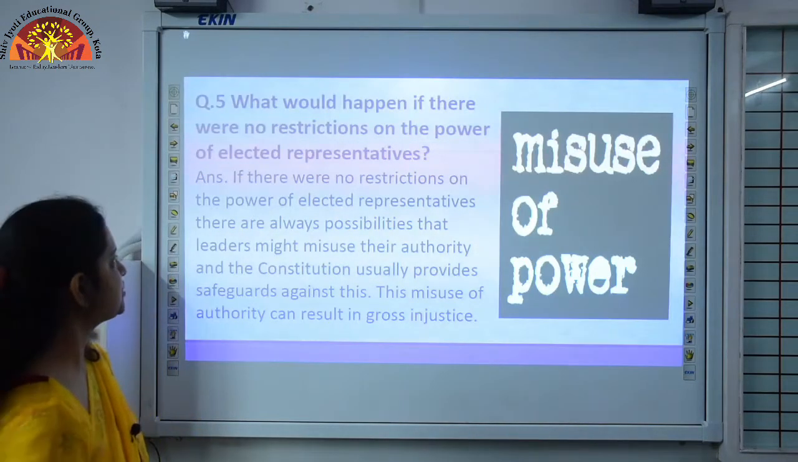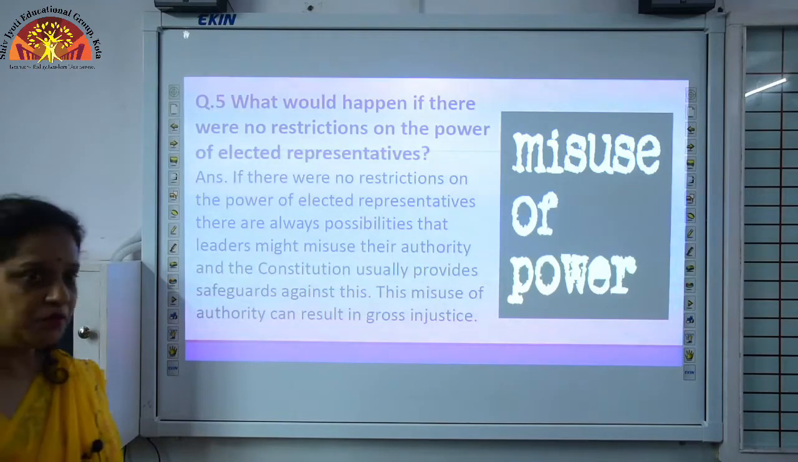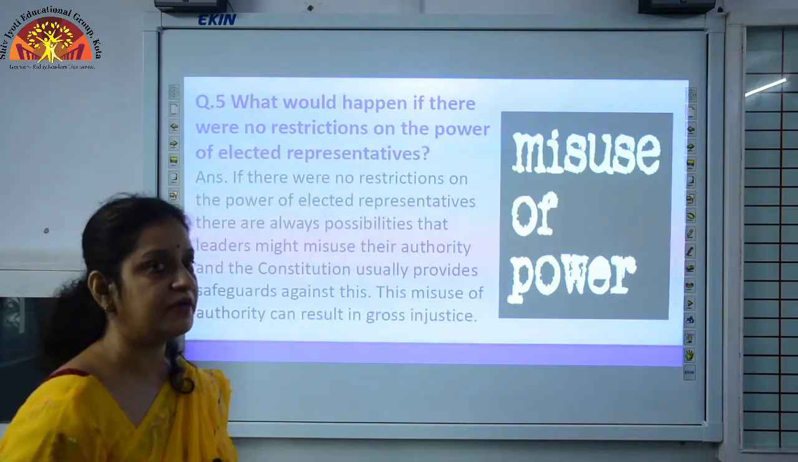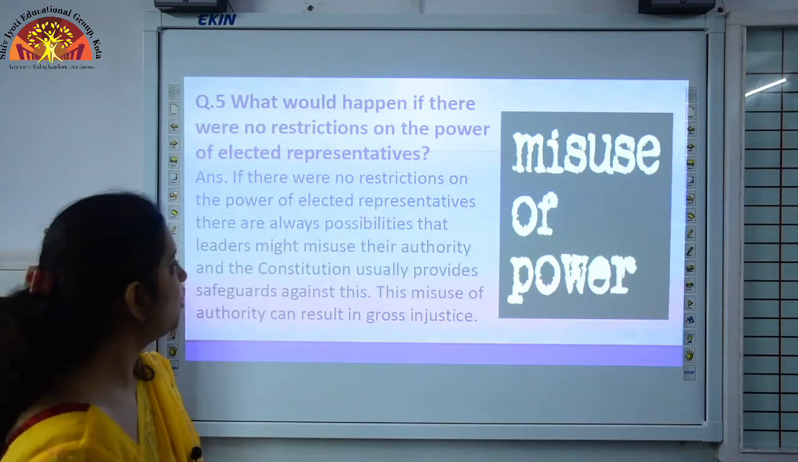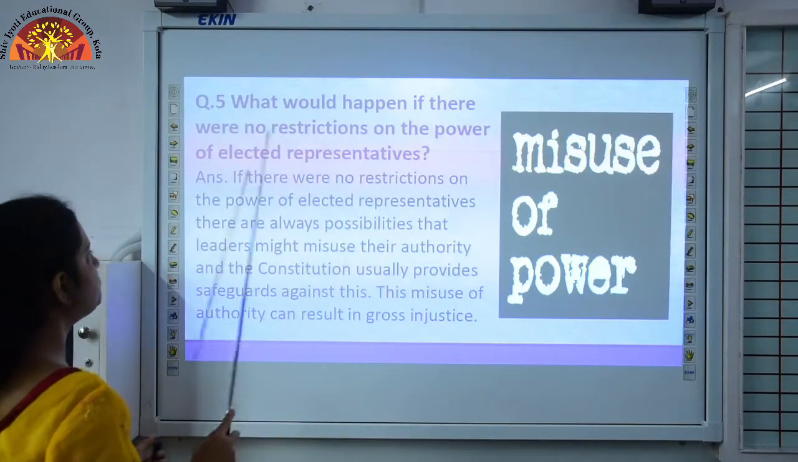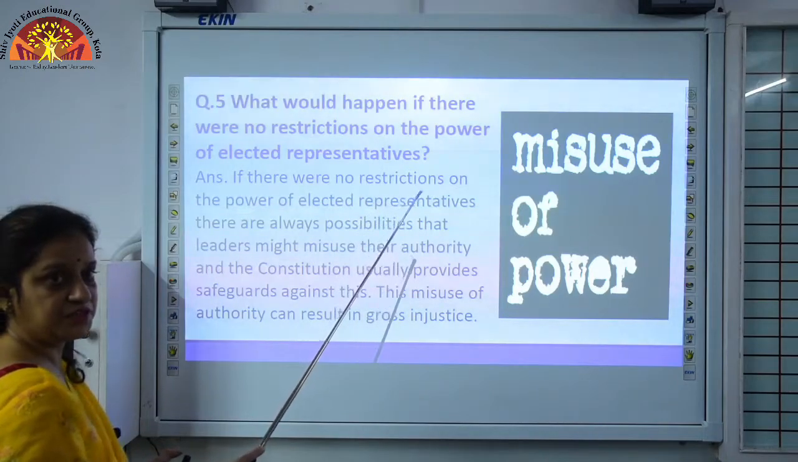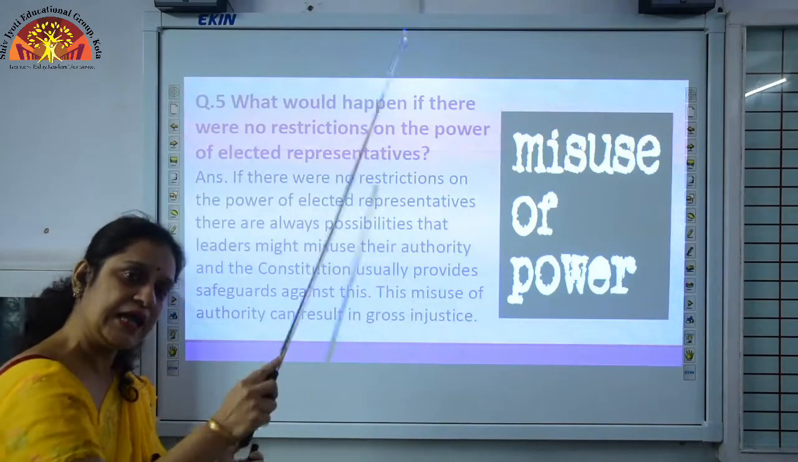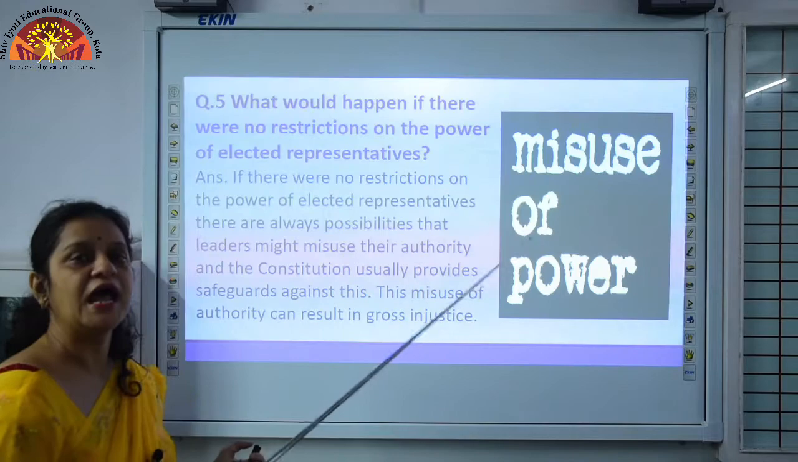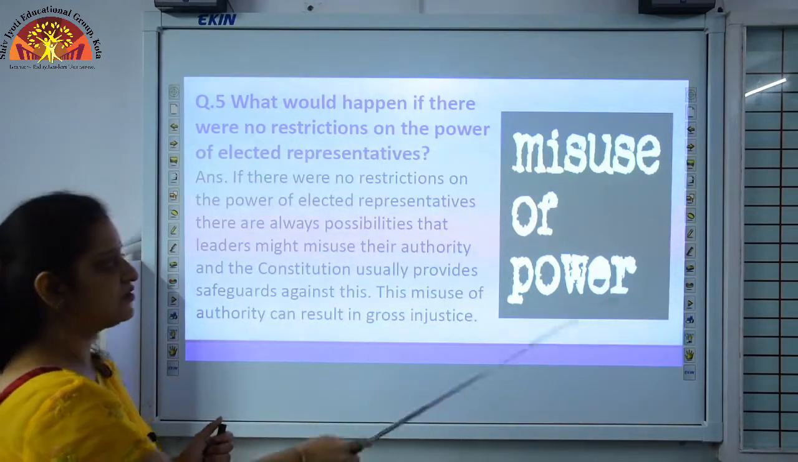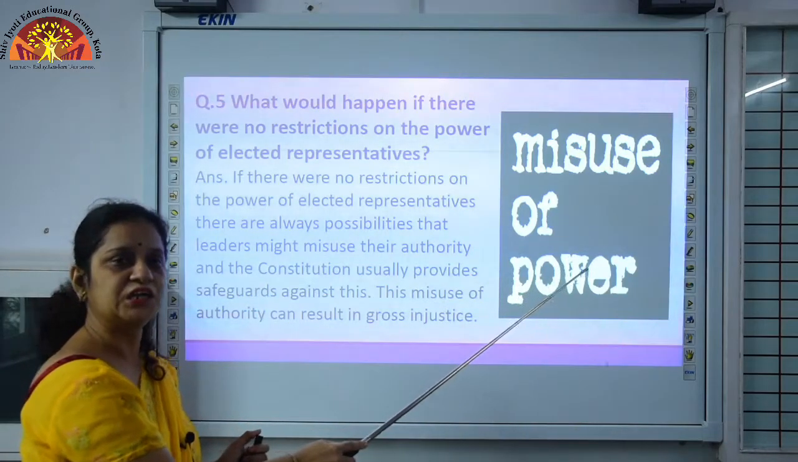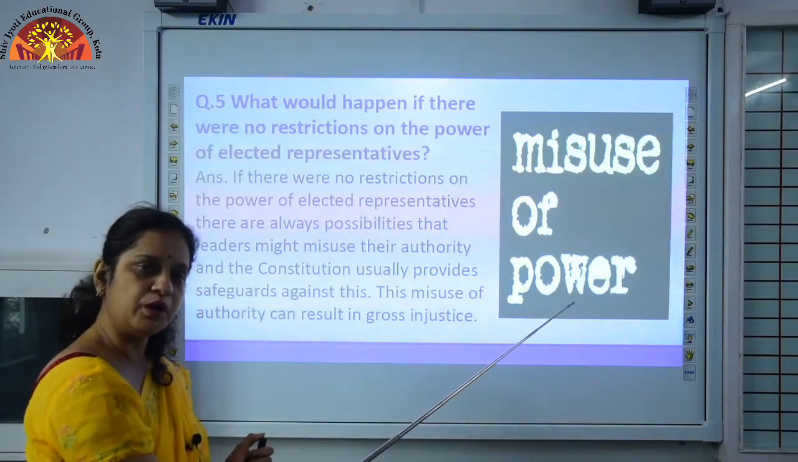Now the next question. As I have told you, it is necessary to separate the power. Why so? What would happen if there were no restrictions on the power of elected representatives? What would happen in that case if they do not have any restrictions? I have told you they can misuse power. This picture is just to make the topic clear. This is not a part of your book.